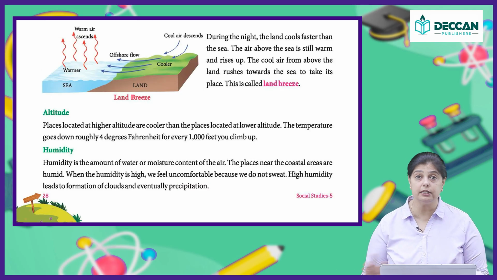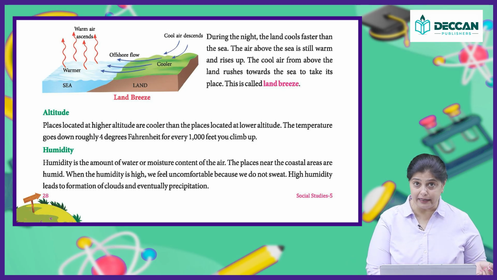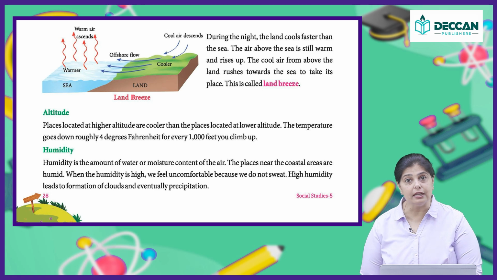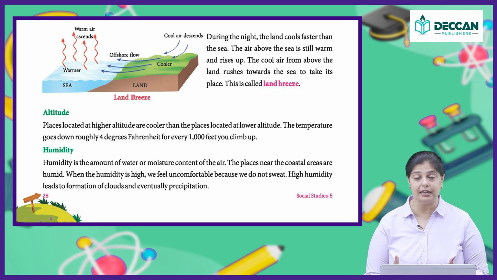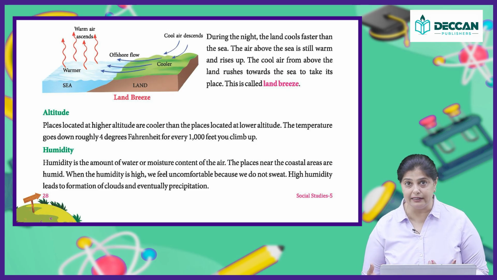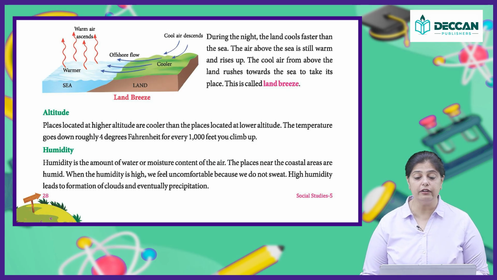However, during the night, it is vice versa, the opposite. The land cools faster than the sea, and the air above the sea is still warm and it rises up. So, the cool air which is now on the land rushes towards the sea to take its place, because the air in the sea is warm and takes a longer time to cool. So, that's when the land breeze happens, that means you are getting the breeze from the land. So, this is how it functions.